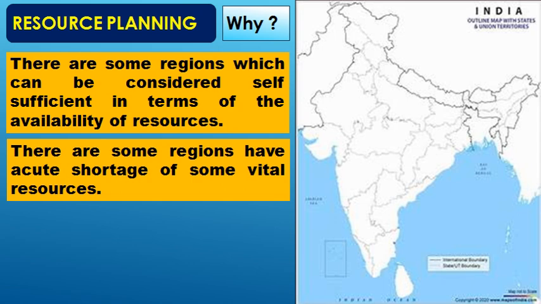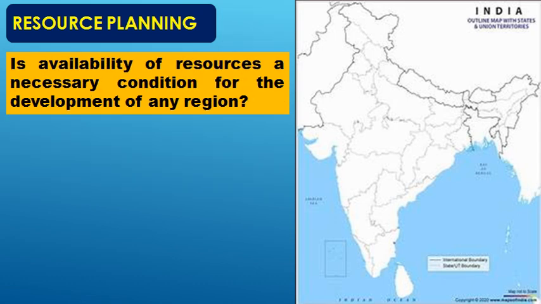Similarly, whatever resources are available in their areas in the form of nature, they need to be processed, as we have seen earlier. Again, for processing it into a final product which people can use, a planning structure is required. That is the importance of planning. For development, there is need of resources. Now, a question: is availability of resources a necessary condition for the development of any region? You may say yes. The answer is right as well as wrong.